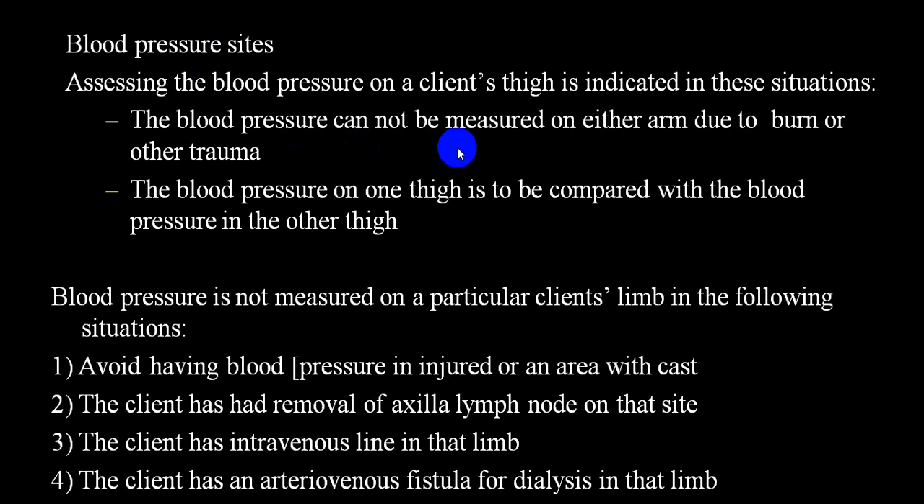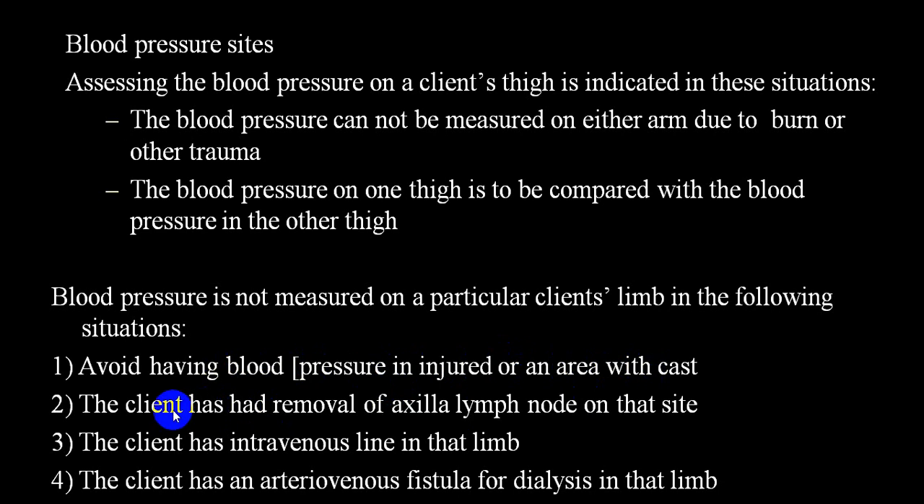If blood pressure cannot be measured in either arm due to burns or trauma, again, this should be avoided. Blood pressure in one thigh is to be compared with the blood pressure in the other thigh. This is to find out peripheral arterial disease. Avoid recording blood pressure in an injured limb or an area with a cast.